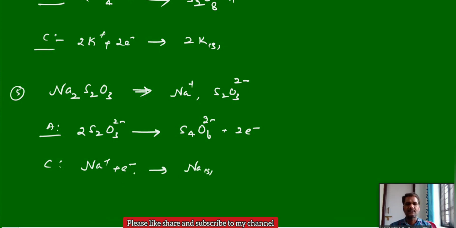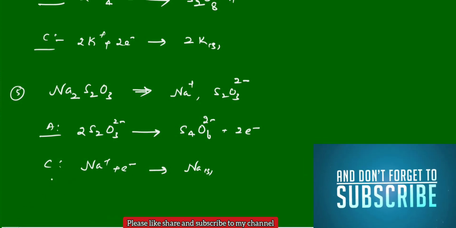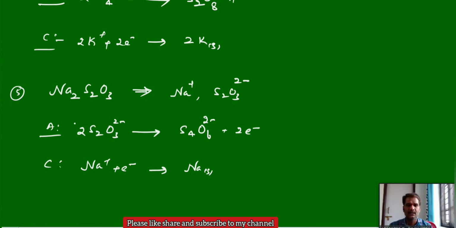So like this, the substances can liberate or deposit at their respective electrodes when you pass an electric current. And this is in the case of fused electrolytes. This is very, very important. When you take a fused electrolyte, this kind of situation can take place. And if you take an aqueous solution, then what happens? That we will discuss in the second phase.